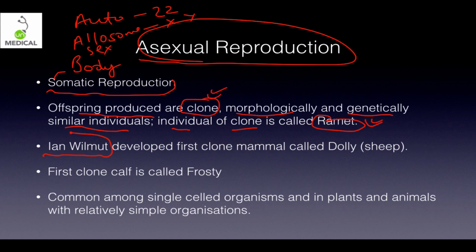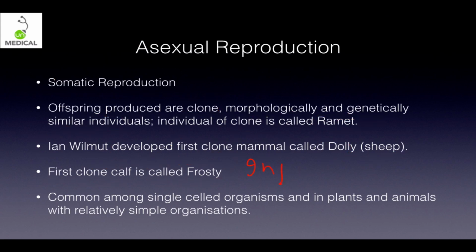And Ian Wilmut in 1996 and 97 researched and finally developed the first clone mammal called Dolly sheep. It lived for some time and finally died of liver and kidney diseases. That's a different issue altogether. First clone calf is called Frosty, and now we have almost everything cloned. So Inzaz is also a cloned camel, and likewise we have almost everything cloned.